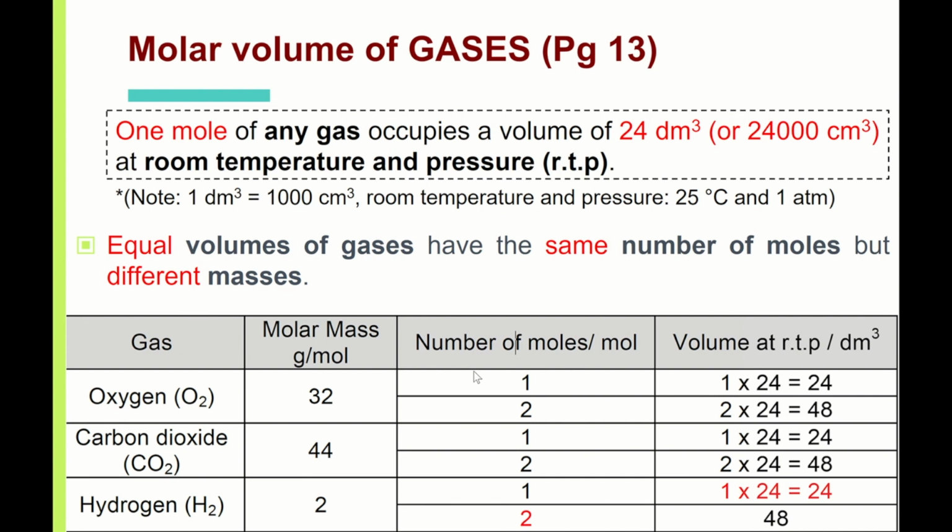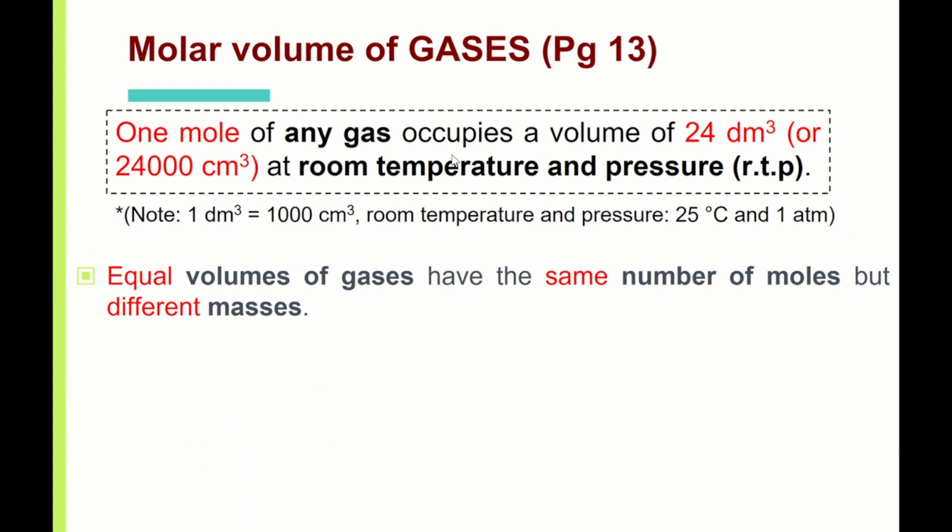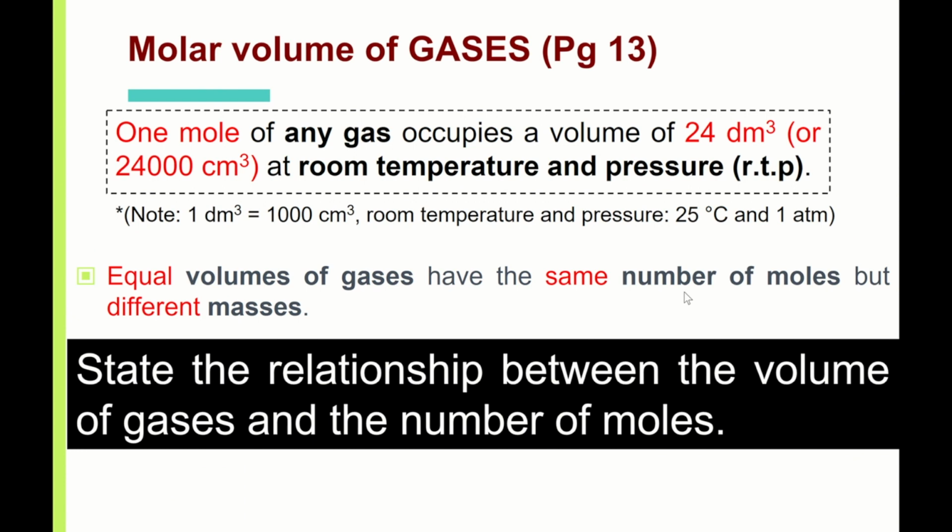Okay, so I want you to take a look at the 1 mole first. 1 mole of oxygen is 24. 1 mole of carbon dioxide is 24. 1 mole of hydrogen is 24. Agree? However, 1 mole of oxygen is 32 grams. 1 mole of carbon dioxide is 44 grams. 1 mole of hydrogen is 2 grams. They all have the same volume, but they all have different masses. So, equal volume of gases have the same number of moles but different masses, as we can see from the table.